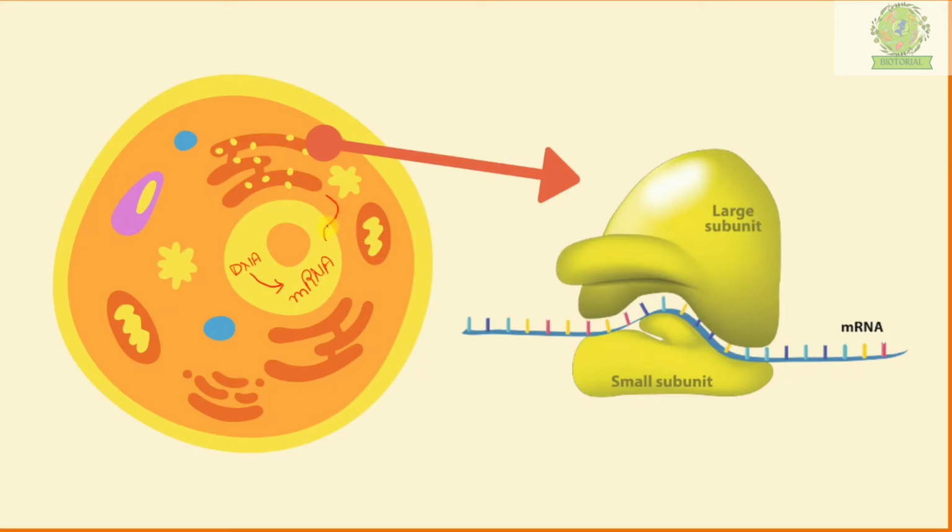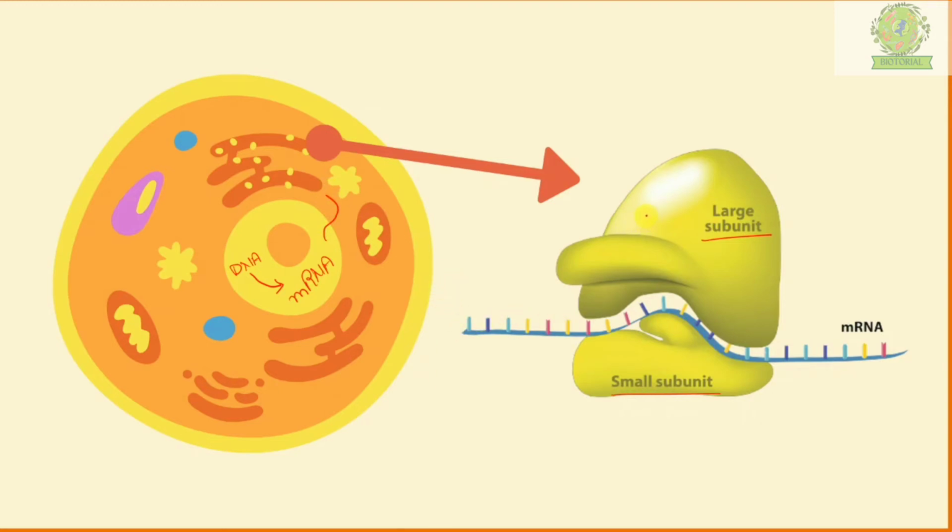Now in the cytoplasm, where will this mRNA go? This mRNA will go near the ribosomes. Here we see that on the endoplasmic reticulum we have these yellow colored structures which are known as ribosomes. I have magnified this yellow colored structure in this diagram. This whole is the ribosome, and the ribosome is one of the organelles of the cell, and this organelle doesn't have any membrane. There is no outer membrane present in this ribosome, and it has a large subunit and a small subunit. Now the mRNA which entered the cytoplasm has come towards the ribosome.